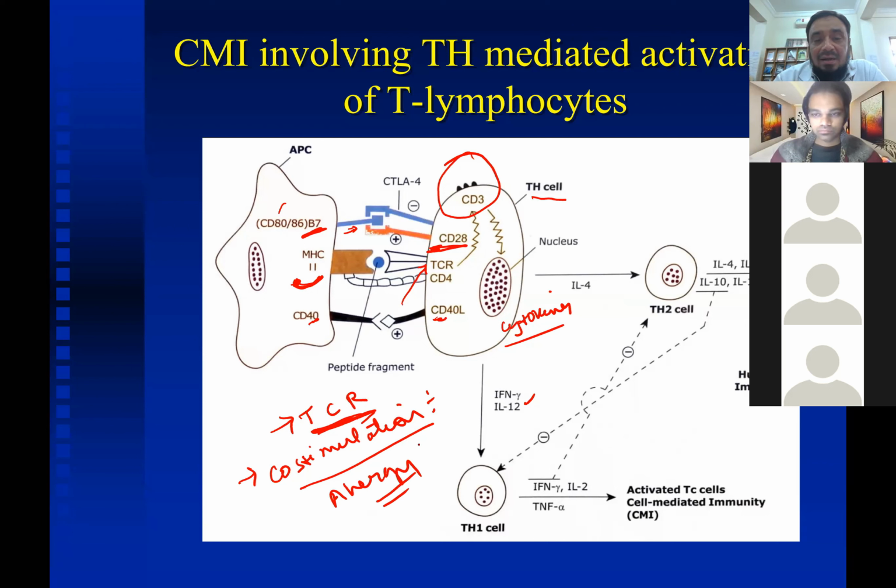This CTLA4, when it sends a signal to this B7, there is negative feedback. That is, immune stimulation is by attaching with CD28, and negative feedback is by CTLA4, which attaches to this B7.